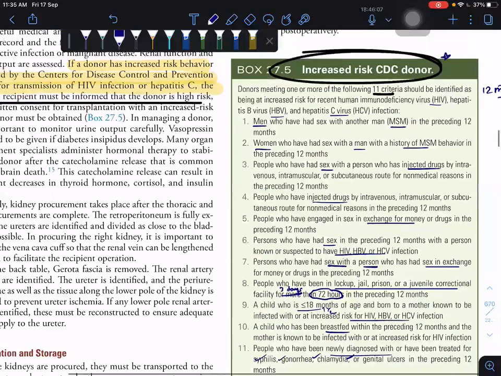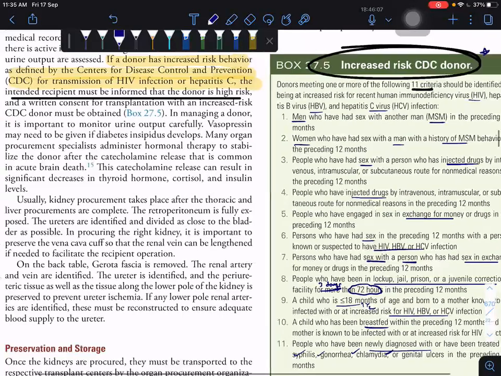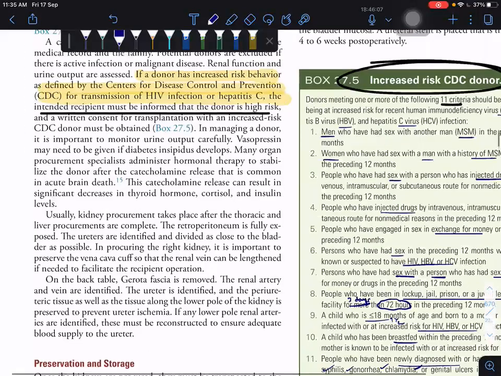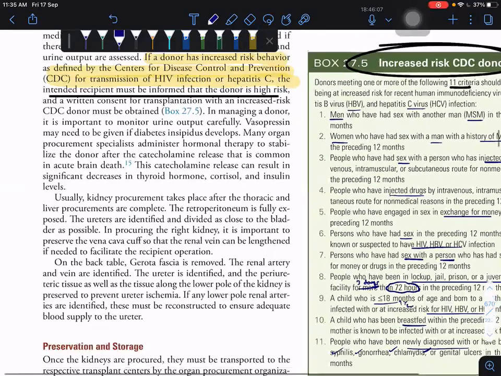If you take a kidney from this type of donor, you have to tell the recipient, and you have to take a high risk consent from the recipient, because they are more prone for infections. That's it. And now the preservation and the storage.